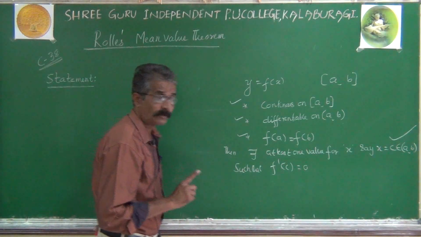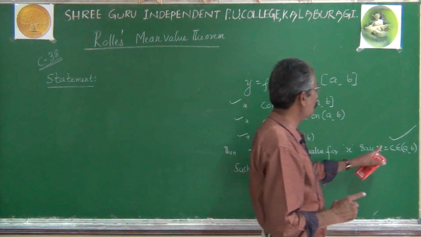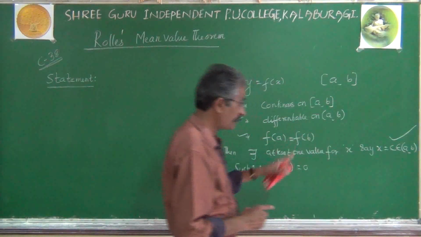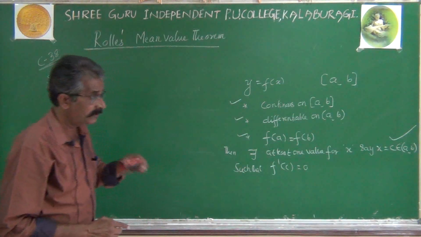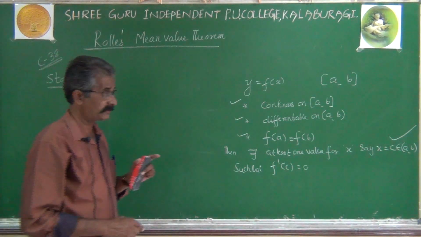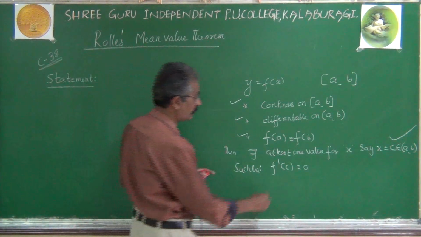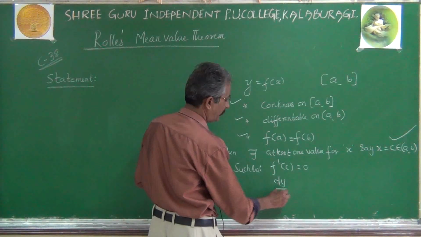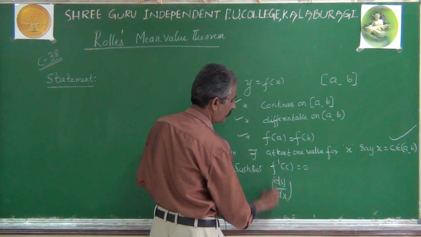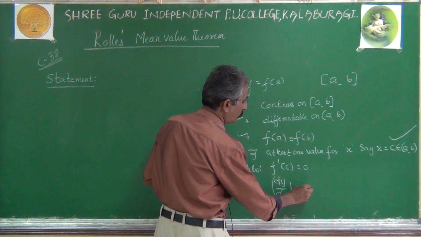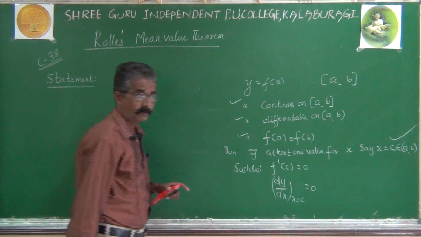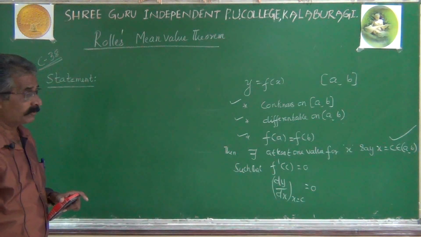Whatever value of x you are going to get, for that value of x, 100% dy by dx will vanish. I mean dy by dx will become 0, or dy by dx at point x equal to c will be equal to 0. This is the outcoming result of Rolle's theorem.